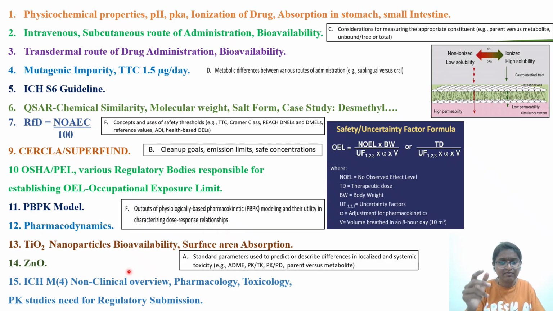So here, one question, M4, I think it is with respect to eCTD. When you are filing for an ANDA, you will file a certain CTD, Common Technical Document. For that, various sections will be there. So they have asked about the pharmacology, toxicology, and PK studies needed for regulatory submission.